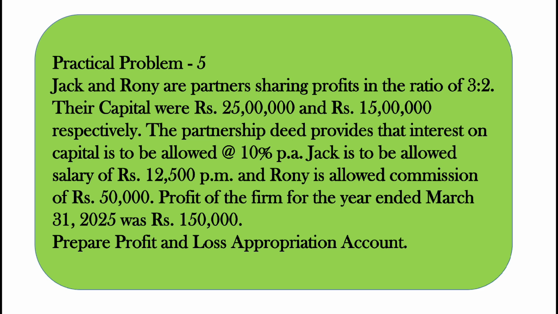So this is the same as practical problem number 4, where the profit was less than the appropriations. Here also interest on capital is 4 lakh, that is more than profit, and there are other things also. So here also appropriations are more than available profit. But the difference is, in that question there was only a single appropriation, interest on capital. But in this question we have 3 appropriations: interest on capital, commission and salary.